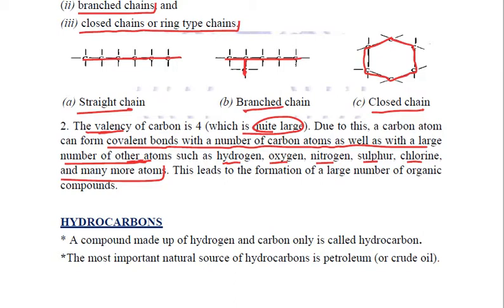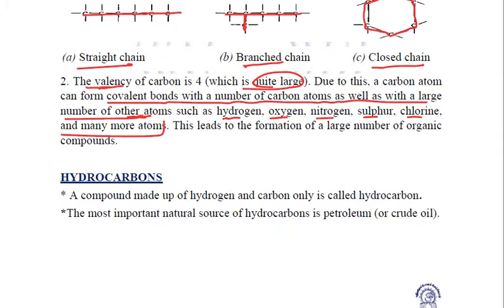Fine. Now we'll be studying a bit about the combined forms of carbon, of which the first is the hydrocarbons. Now what exactly are hydrocarbons? The name in itself suggests that those compounds which are made up of hydrogen and carbon only, nothing else, are known as hydrocarbons.